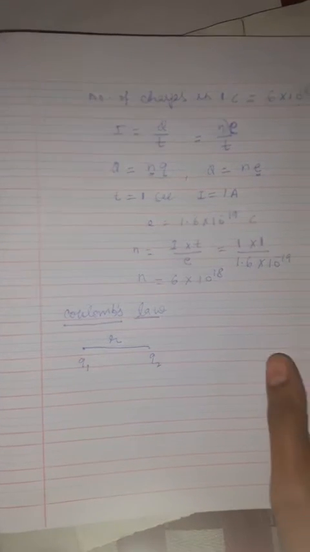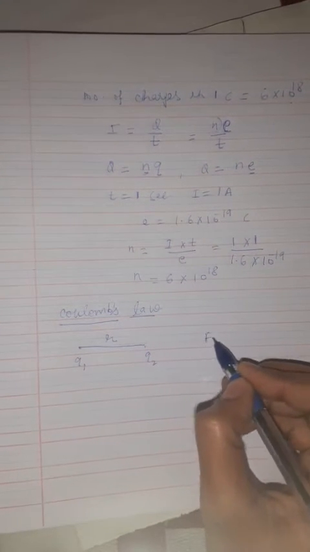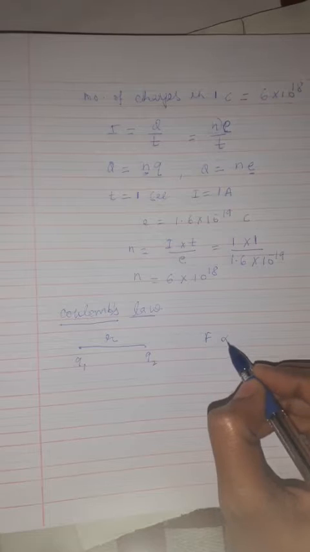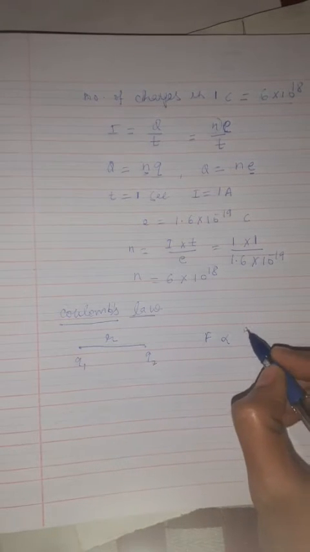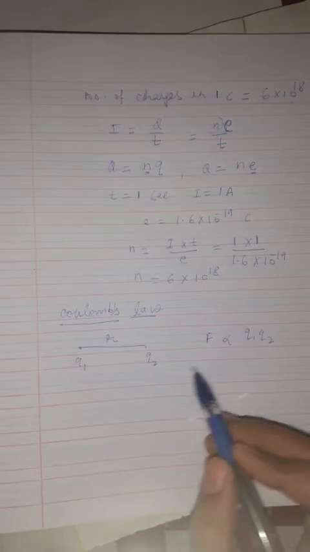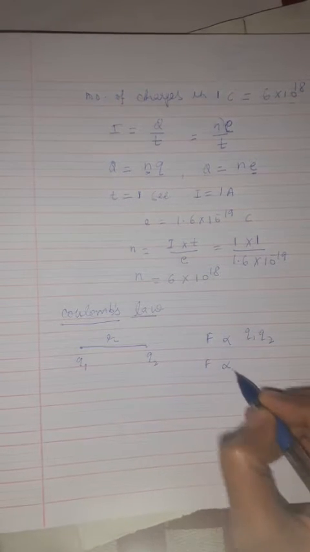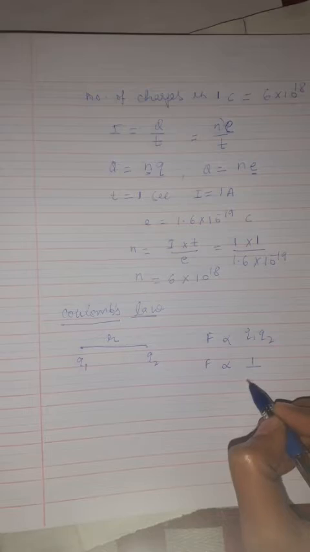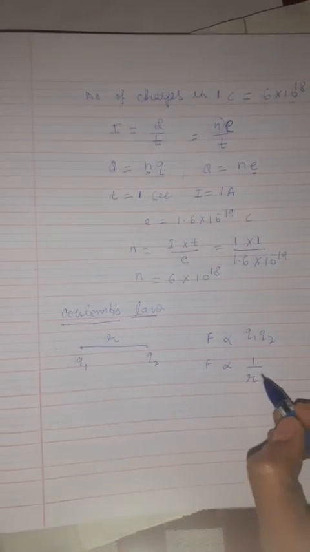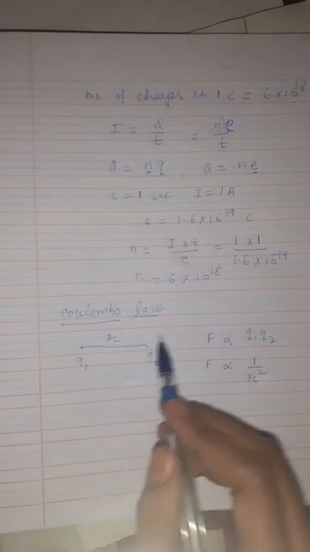It states that the force F between the two charges is always proportional to the product of the two charges which are kept nearby, and also it is inversely proportional to the square of the distance between them.